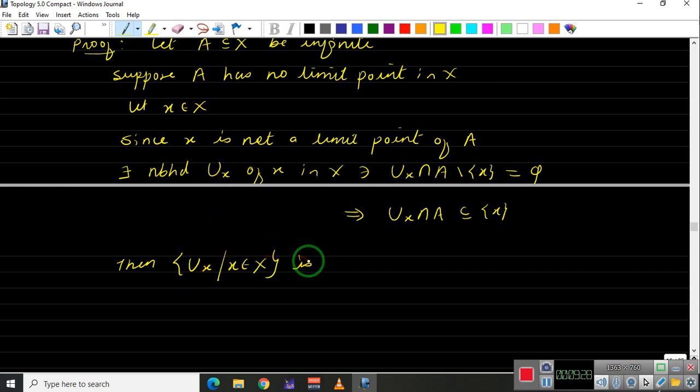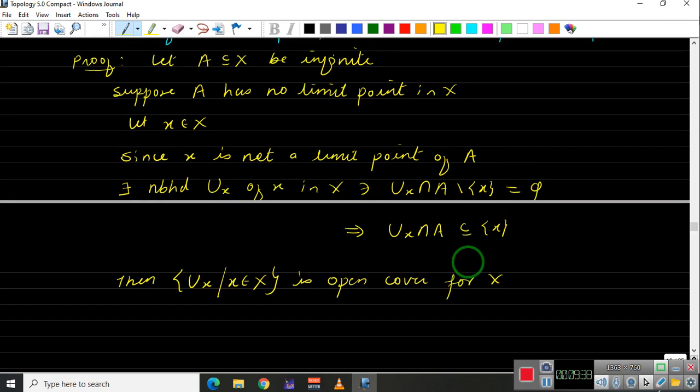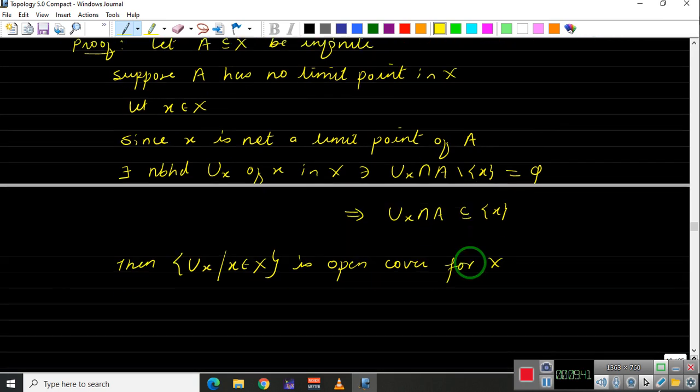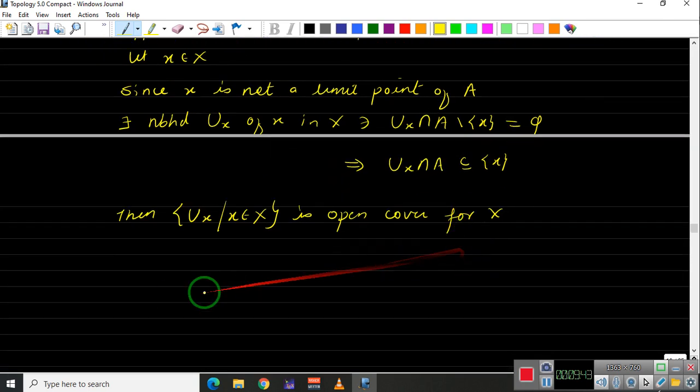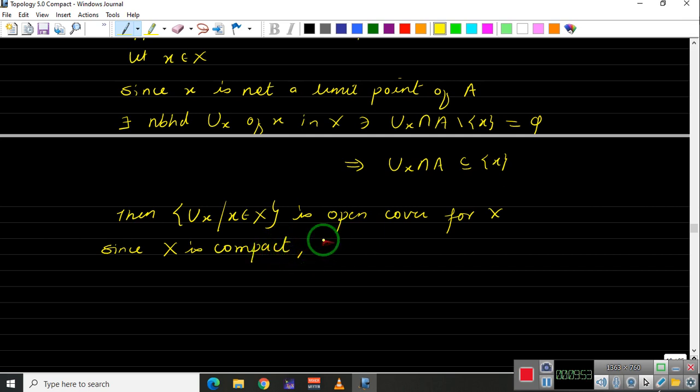Since it's a neighborhood, it's open. So this is an open cover for X. And what we know? We know that this X is compact. So every open cover has a finite subcover. So since X is compact, there exist finitely many elements of X, say x1, x2 up to xn,